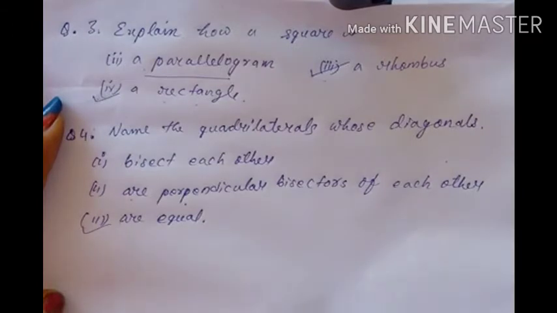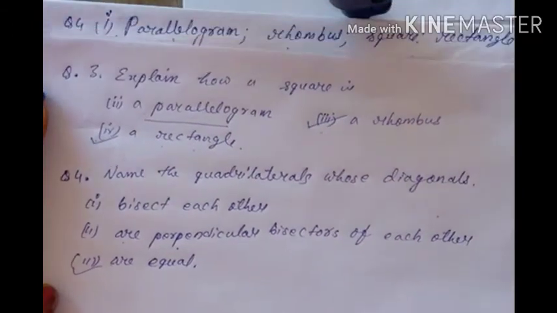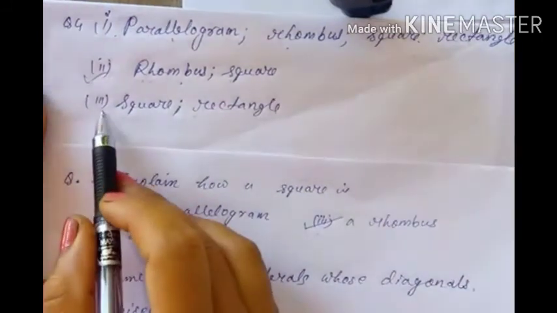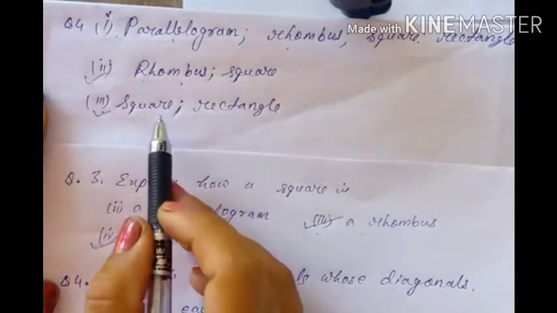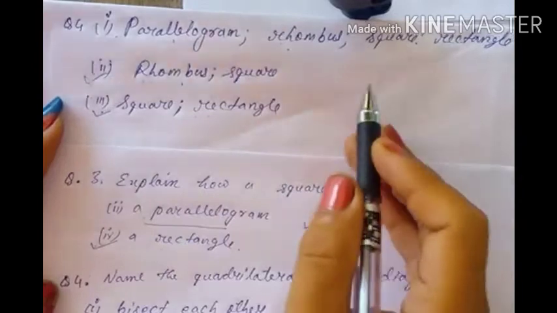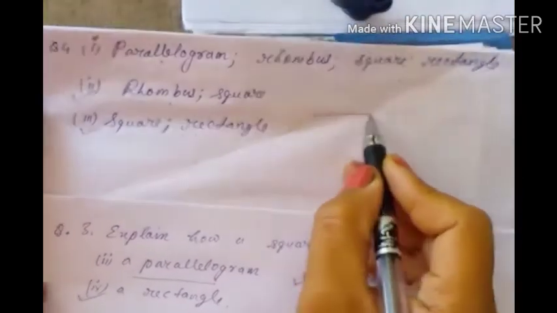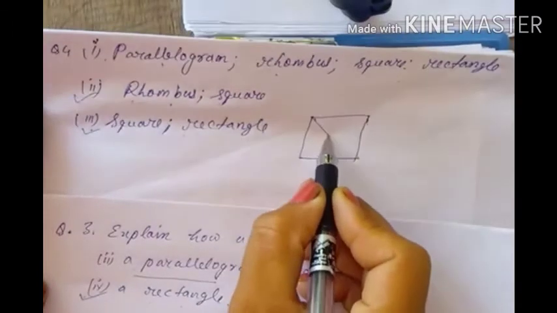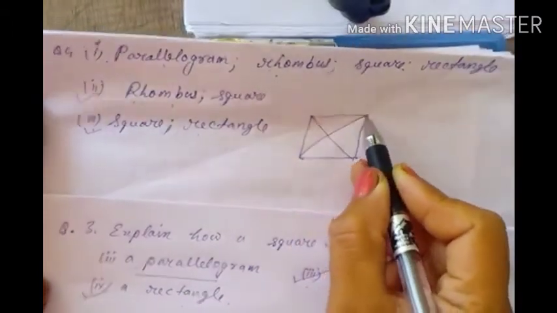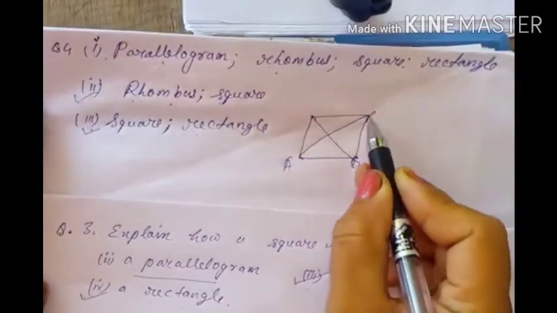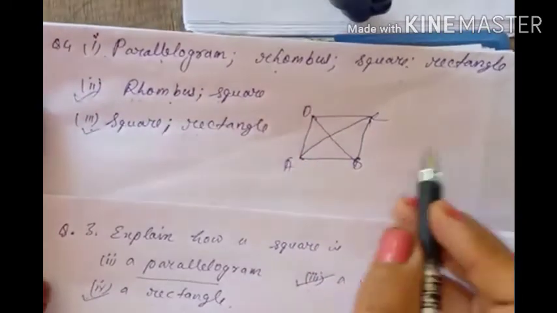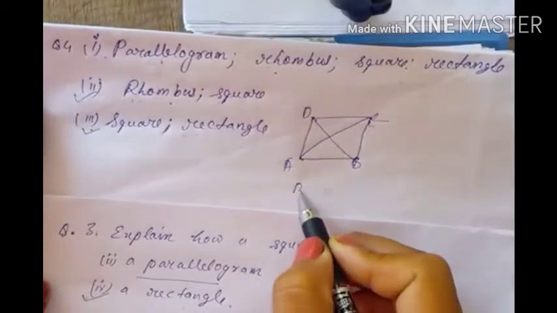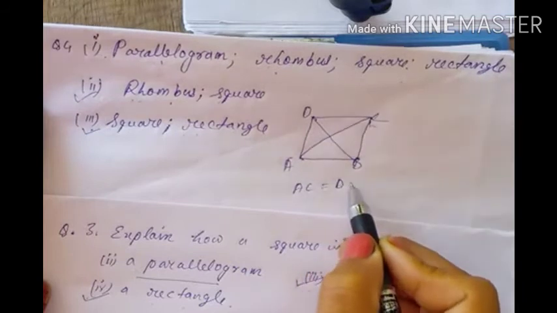Okay, for which quadrilateral will the length of the diagonals be the same or equal? So the answer will be what? Square and rectangle. For a square and for a rectangle, their diagonals, you know what a diagonal is, isn't it? Suppose this is a square. Now these are the diagonals, A, B, C, D, isn't it? This is a square. Now diagonals are equal means what? AC is equal to DB.